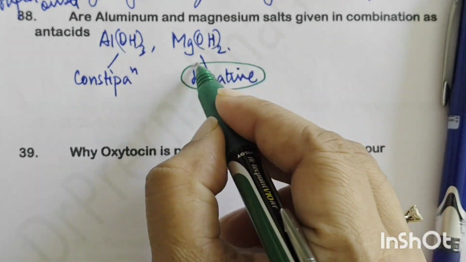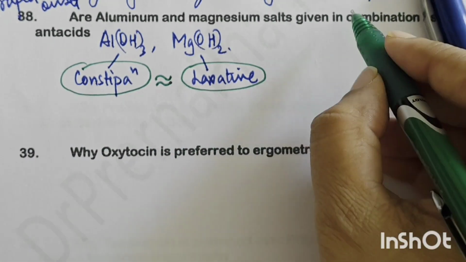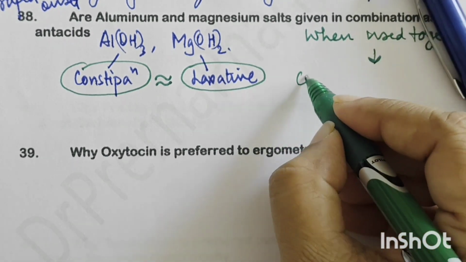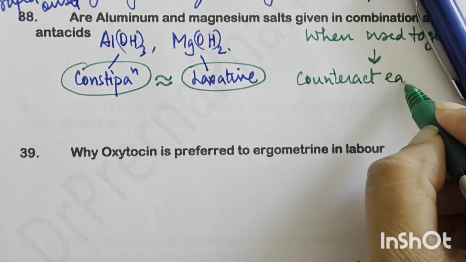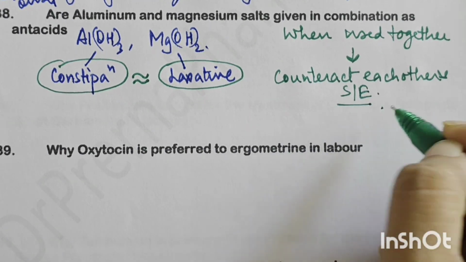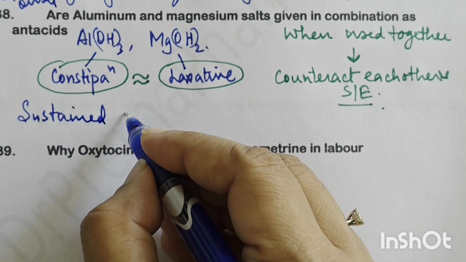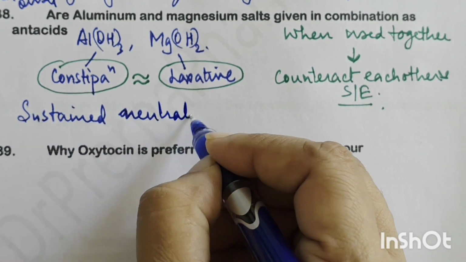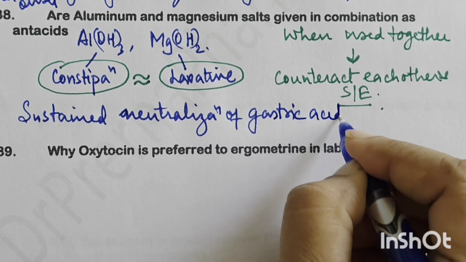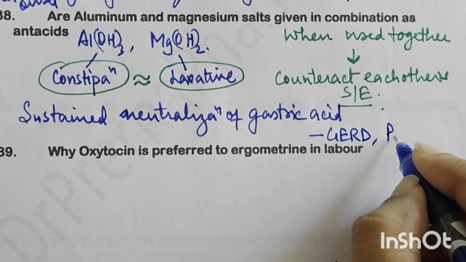So this constipation and the laxative effect, these two balance each other. So when they are used together, then it is seen that they counteract each other's side effects. Another thing is, when we combine them, we get a sustained neutralization of gastric acid. So that is why giving them together is found to be useful in cases of GERD and peptic ulcer, right?